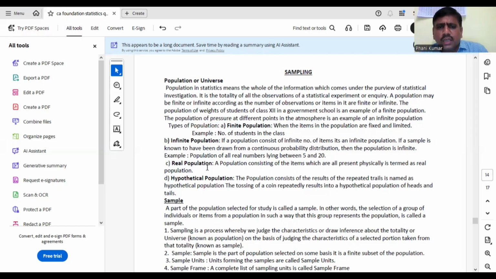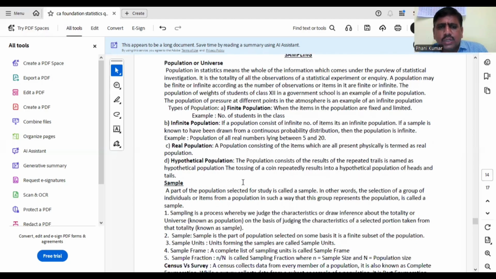Real population: a population consisting of items which are physically present is known as real population, or existent population. Physically present means they are visible to us and we are studying those. Hypothetical or imaginary population means the population consists of the results of repeated trials. We are just imagining it, but we are not performing the experiment. In probability, we imagine that we are repeating the trials. Tossing of a coin or rolling of a die are imaginary or hypothetical populations. So that is about population.